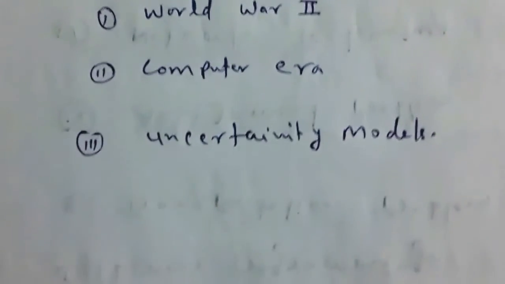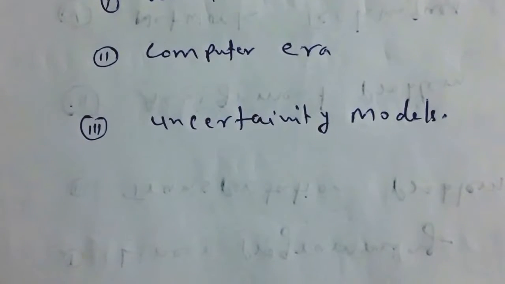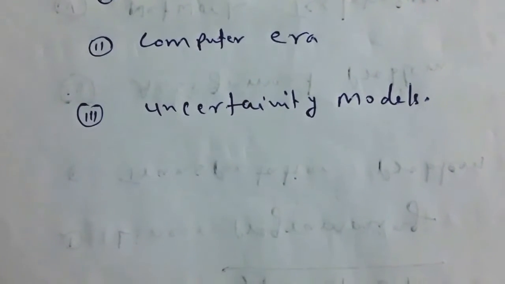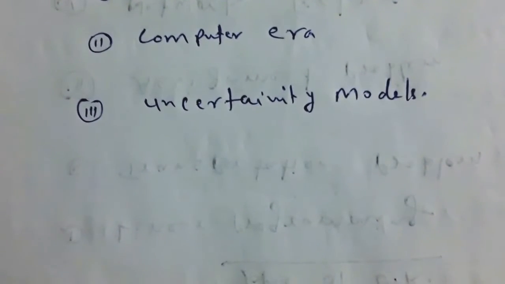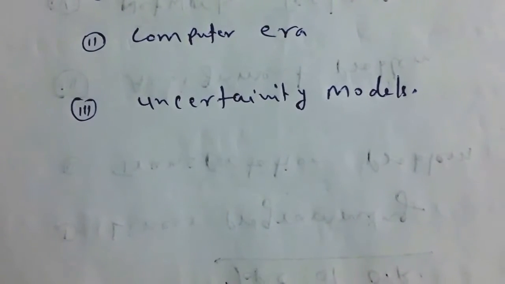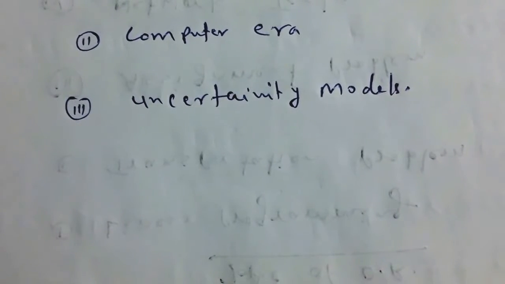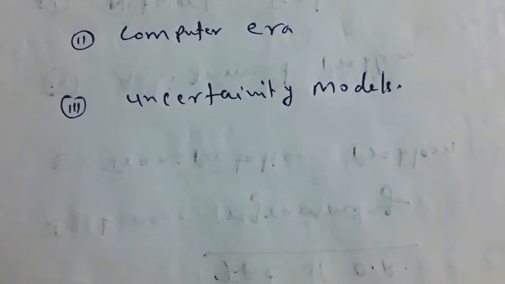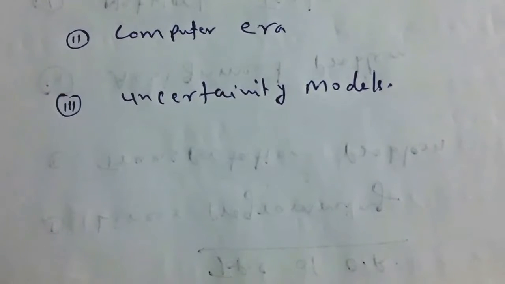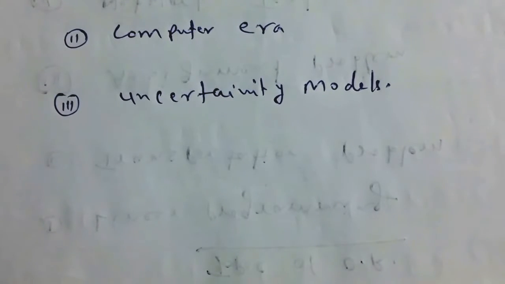Okay, now after the World War, the modern era came, and that is called the computer era. Actually, most operation research techniques involve complex computation, and hence they take longer time for providing solutions to real life problems.